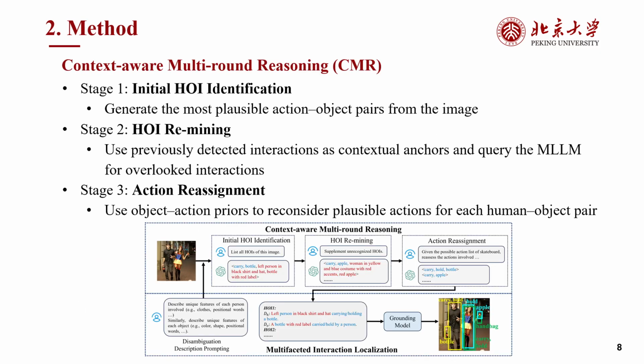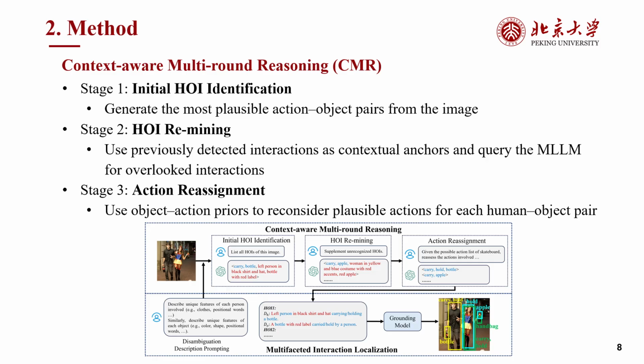Our context-aware multi-round reasoning mechanism turns interaction recognition into a coarse-to-complete search and contains three stages, as illustrated in the upper part of the figure. In the first stage, initial HOI identification, the MLLM produces the most plausible action-object pairs in the image. This gives us an initial interaction set, but it may be incomplete.